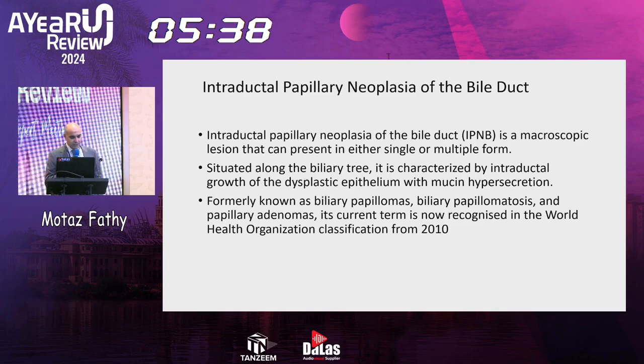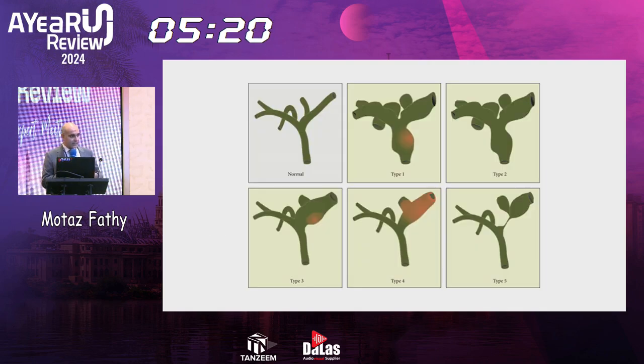It's situated along the biliary tree. It's characterized by intraductal growth of dysplastic epithelium with mucin hypersecretion. It was formerly known as biliary papillomas, biliary papillomatosis, and papillary adenomas. Its current term was recognized by the WHO in 2010. That is how it looks. As you can see, it can be diffuse or it can be localized. Also, it can lead to a stricture, as you can see on the lower right-hand side.